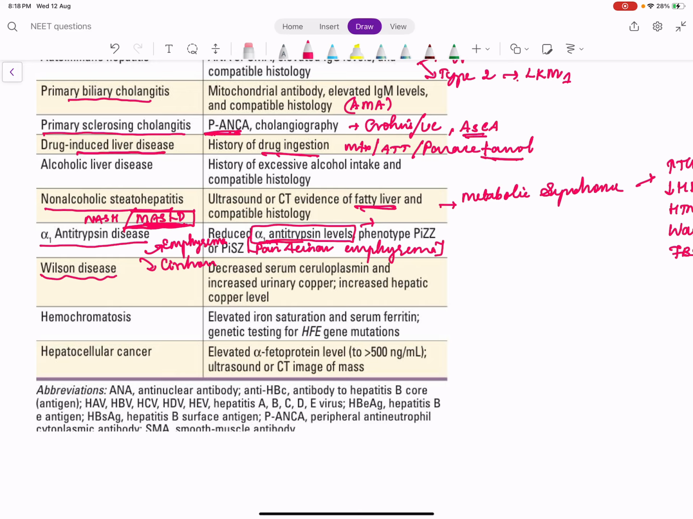Wilson's disease is a copper storage defect. There is reduced serum ceruloplasmin. Ceruloplasmin is the copper transport protein. When serum ceruloplasmin is reduced, blood levels of copper increase and it gets accumulated in the liver and excess levels are excreted in urine. So if someone asks what is the investigation of choice or the common investigation to diagnose Wilson's disease, it is low ceruloplasmin, less than 25 milligrams per deciliter, and increased urinary 24-hour copper excretion.